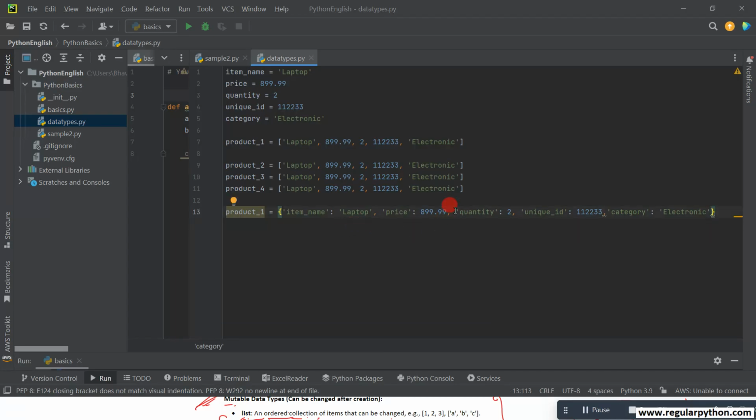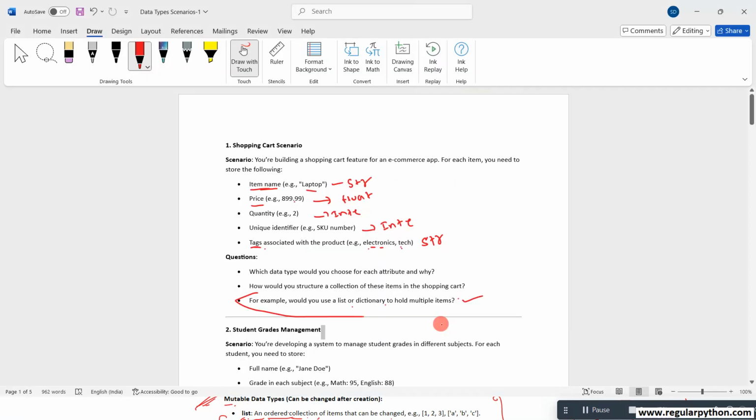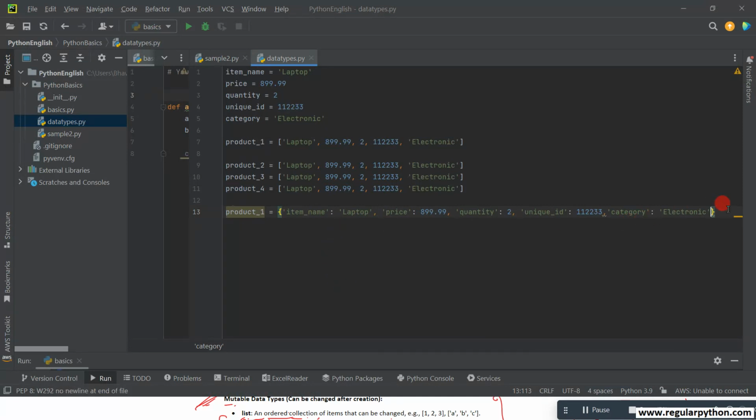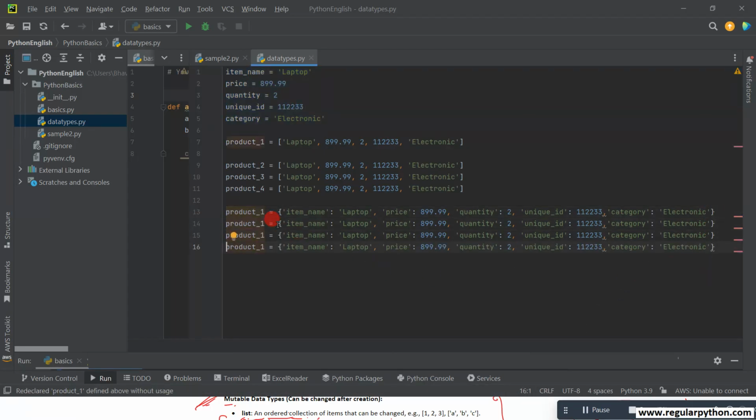So the question here is how you want to take the product. You want to take the product in the dictionary format, or you want to take the product data in the list format, or you want to take the product data in the individual format. So here you can create multiple products.